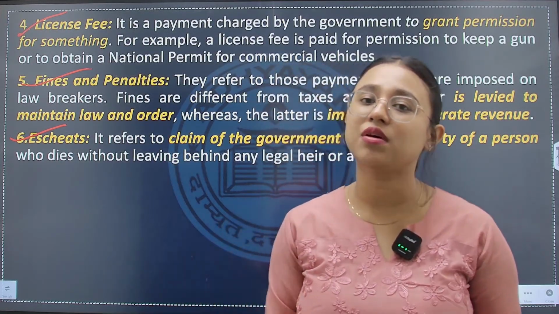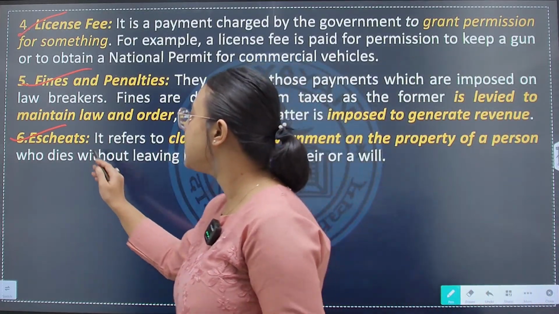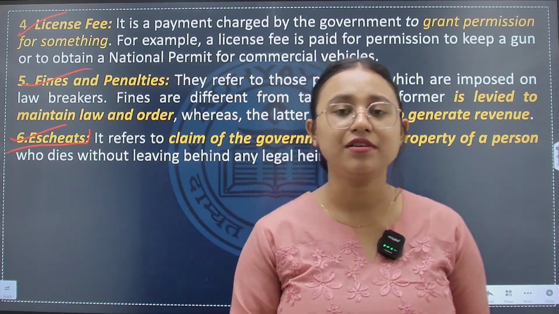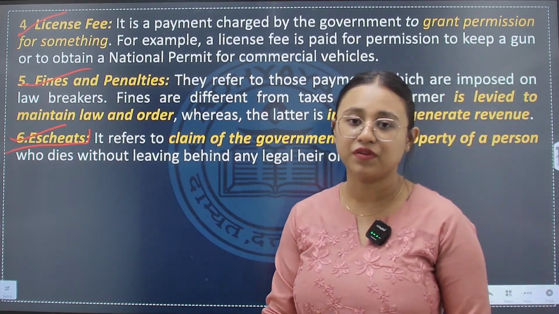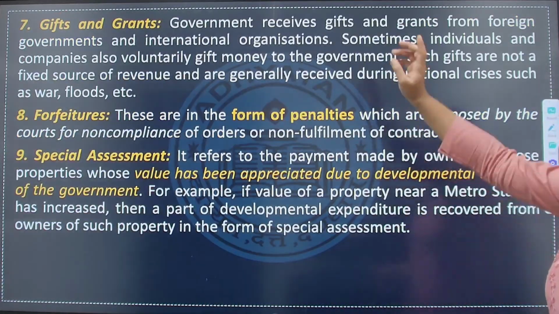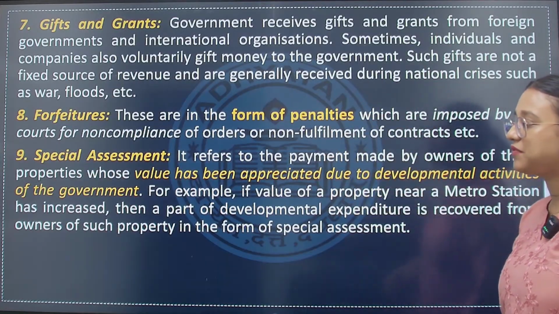So that is also a part of non tax revenue of the government, which is said to be escheats. When a person dies without any legal heir, that property is taken over by the government, referred to as escheats. Next, gifts and grants, forfeitures, special assessment of the government.